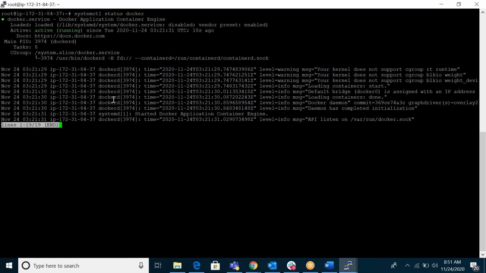Yes. You can use systemctl to see the Docker status: systemctl status docker. If you want, you can enable the daemon. Enable means that even if you stop and start, it will run.